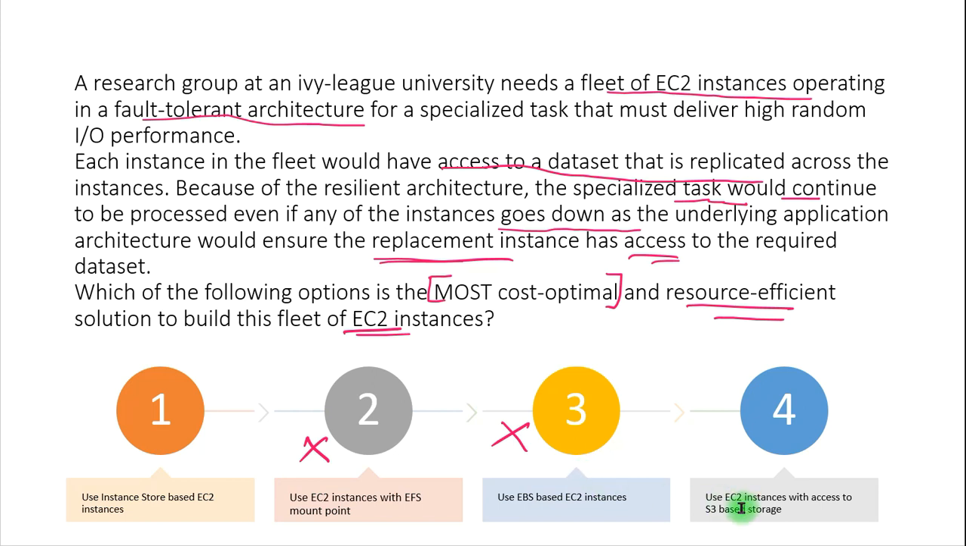Next option is we are having huge EC2 instances with access to S3 storage bucket. Using EC2 instances with access to S3 storage bucket does not deliver high random IOPS, so it's not good for the performance which is required in this question, so we will not go for this one. So we are having instance store based EC2 instances that have high performance and that can be used for temporary storage where the data is changing, like here we need to replicate the data, so we will go for this option here.